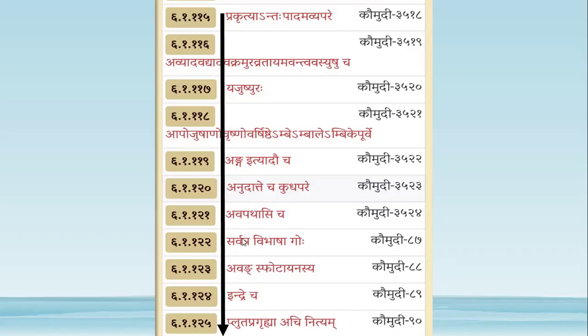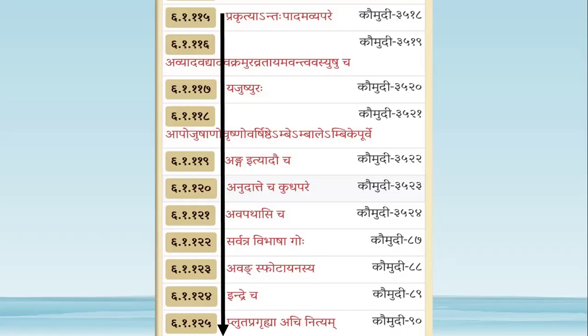Sarvatra Vibhasha Goho: by this sutra, whenever the word Go is followed by Hrasva Akara, then there will be optional Prakruti Bhava, both in Chandas as well as in Laukika Samskrita. So if there is Prakruti Bhava, for example Go plus Agram, it becomes Go Agram only. It is optional.